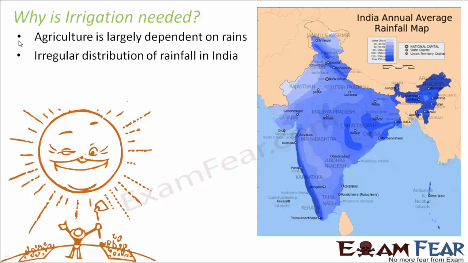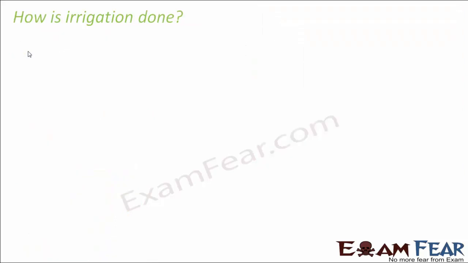So looking at these kinds of constraints of keeping agriculture entirely dependent on rainfall, came up the concept of irrigation, so that we are not entirely dependent on rainfall. Even if there is no rainfall, we can artificially apply water to the fields.